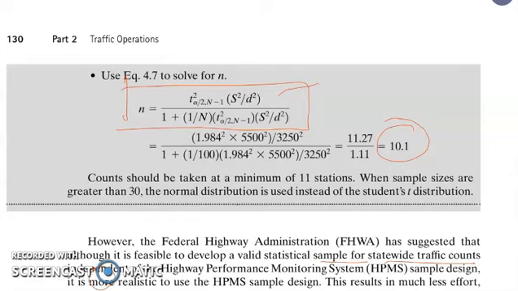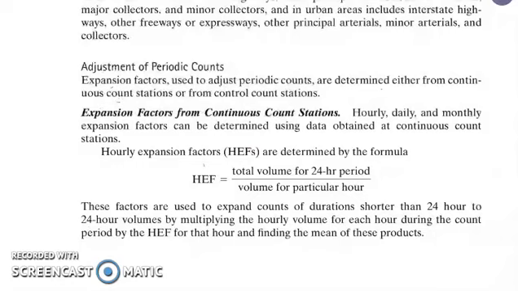Now, for adjustment of periodic counts. Expansion factors are used to adjust periodic counts. It's either determined from a continuous count station or from a control count station. For expansion from a continuous count station, it can either be hourly, daily, or monthly expansion factors, which can be determined using data obtained at the continuous count station.